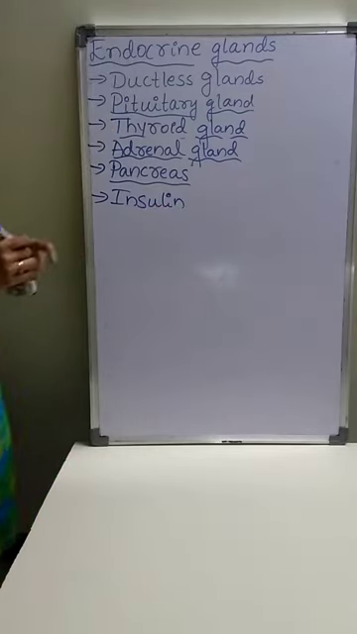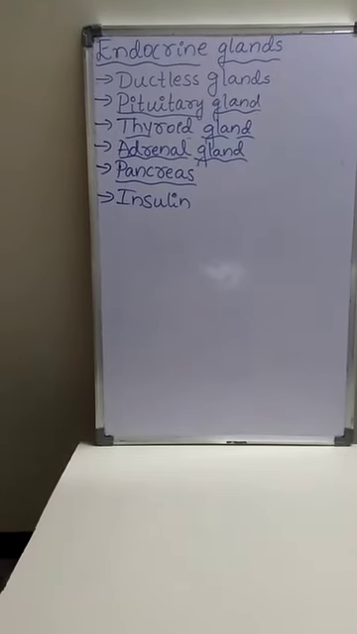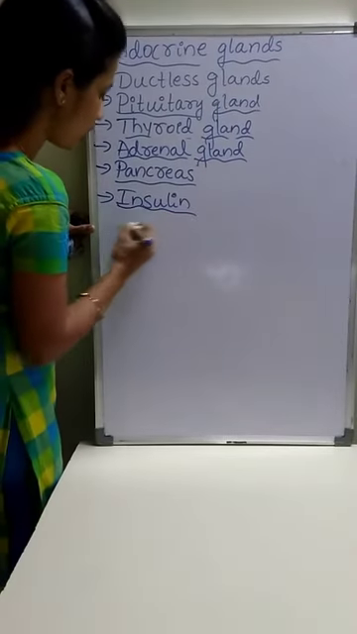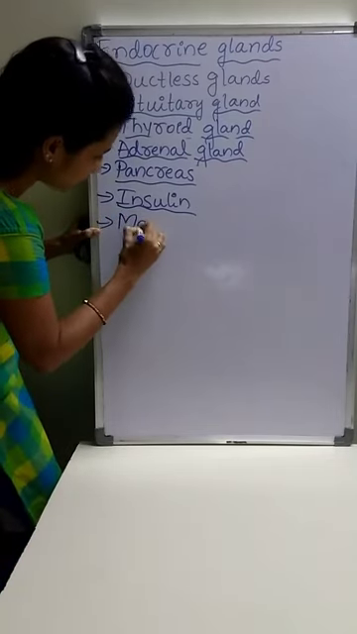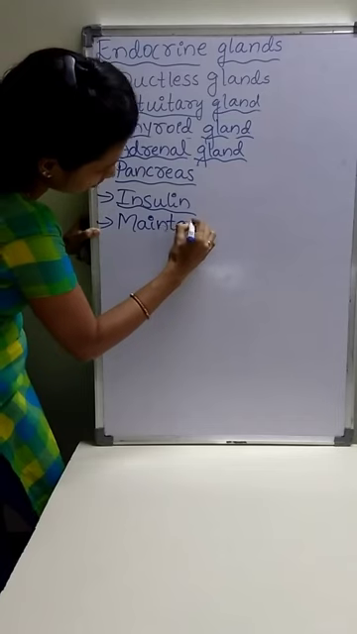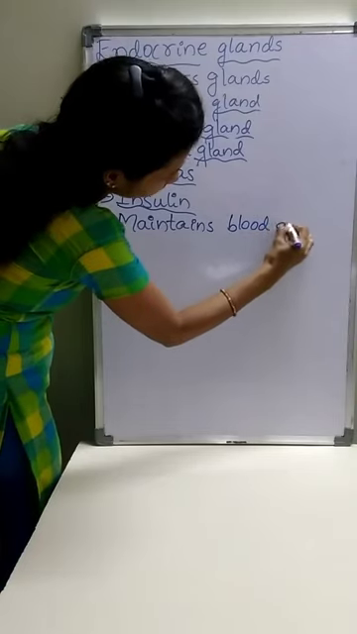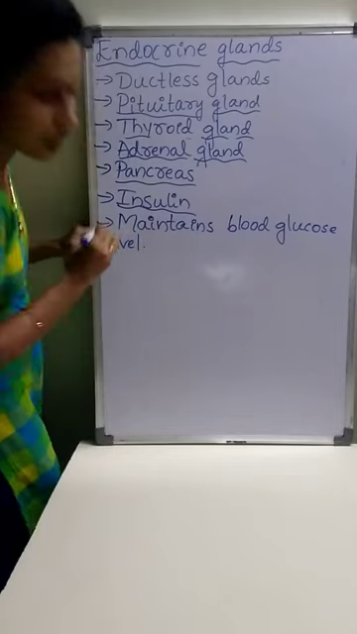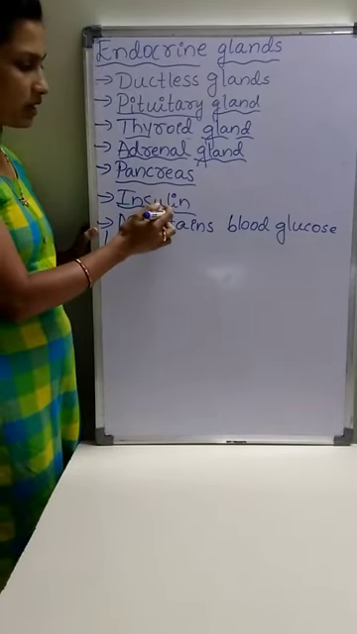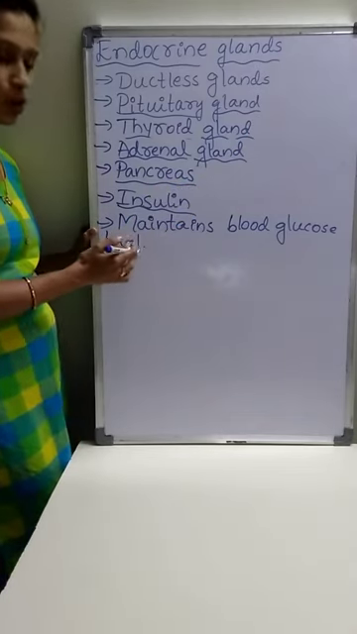Endocrine portion of the pancreas secretes or produces the hormone called insulin, and this insulin is essential for the maintenance of glucose level in the blood. Insulin is the hormone which maintains blood glucose level. Insulin is a hormone secreted by the endocrine portion of the pancreas that maintains blood glucose level.